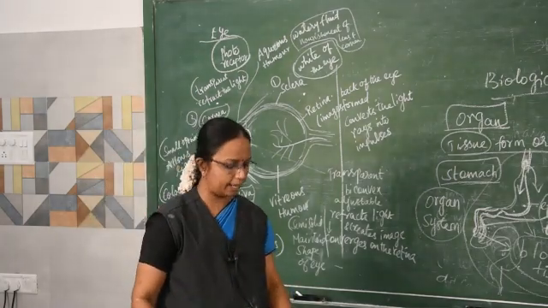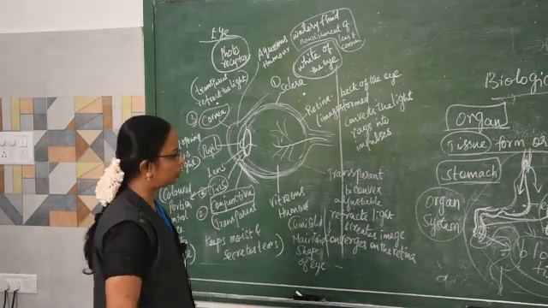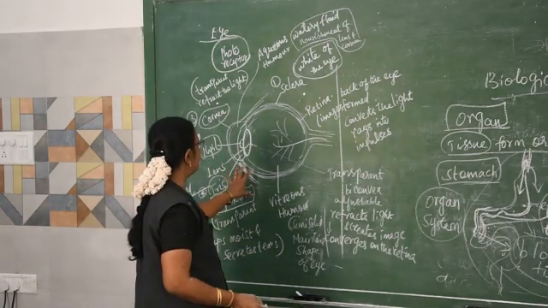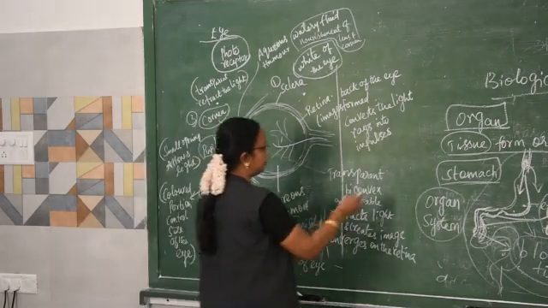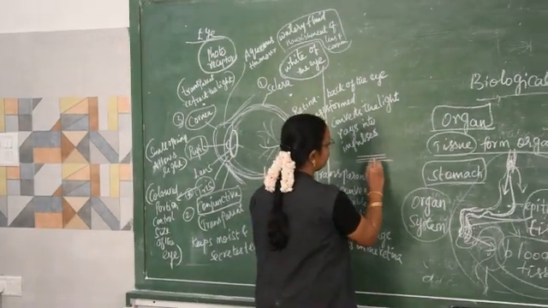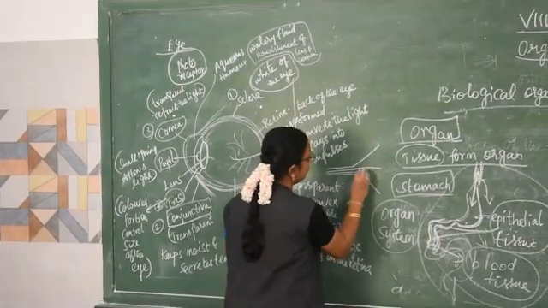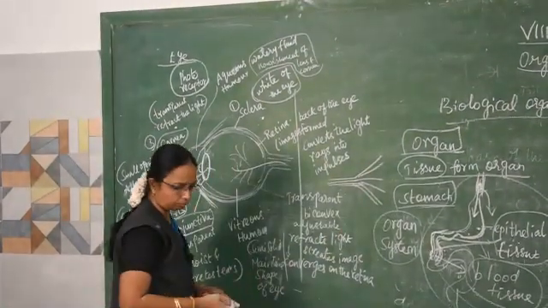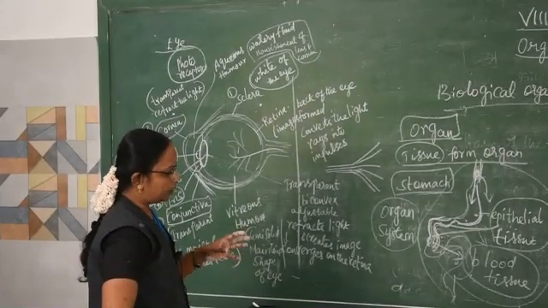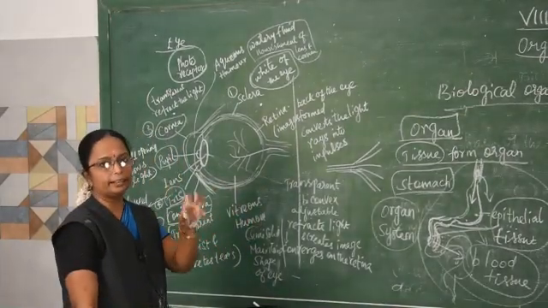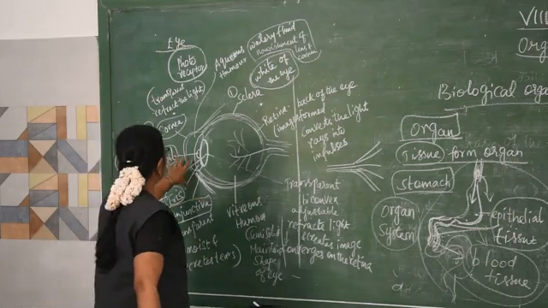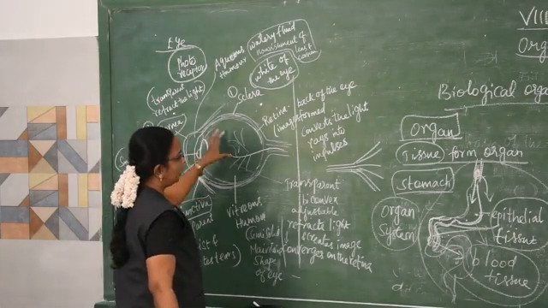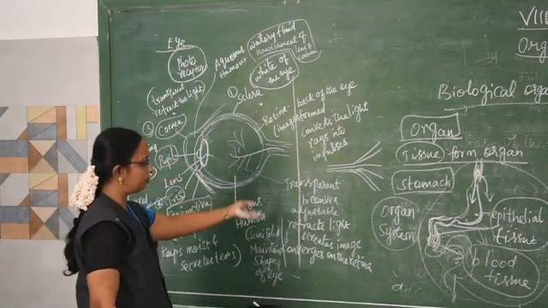When we talk about the eyes, they can be compared to the camera. What are they doing? They are refracting the light rays. Then they are gathering the light rays and focusing by the pupil and iris, and then transmitting.